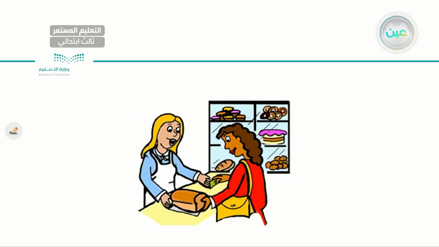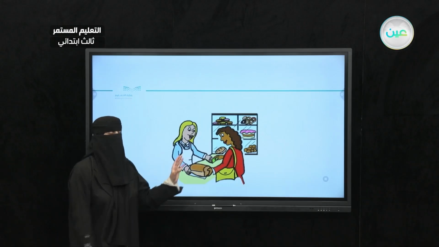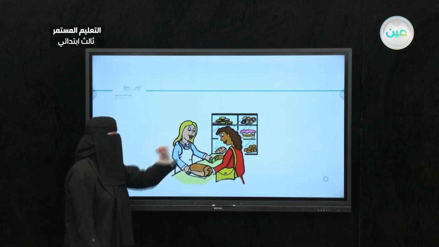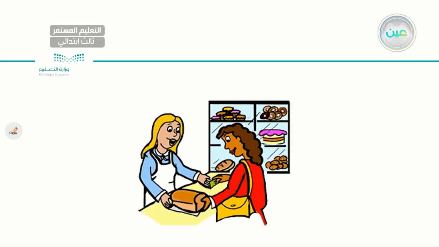Now how about this place? We cannot buy meat, we cannot buy apples from this place, but we can buy other things. We can buy, as you can see, donuts, cupcakes, a cake, cookies, bread, because this is a bakery. Very good. We have a bakery here.